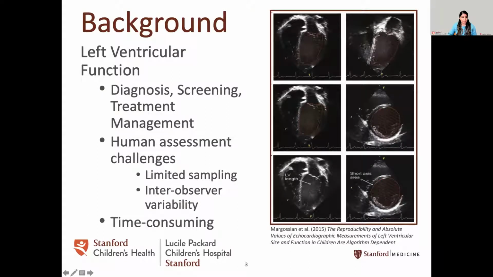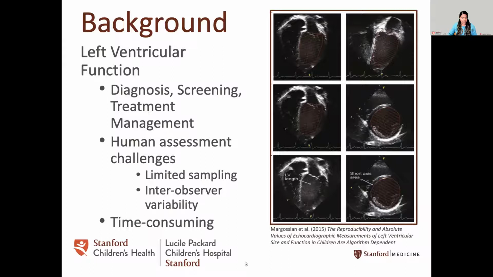Though I'm surely preaching to the choir for this audience, I wanted to briefly review why we wanted to apply machine learning to left ventricular function. As you all know, left ventricular function is used for the diagnosis, screening, and treatment management of all of our pediatric patients. Some challenges associated with obtaining accurate left ventricular ejection fraction are associated with human factors. The national recommendation is to measure 3 separate cardiac cycles in order to average the ejection fraction, but this is rarely done in clinical practice.